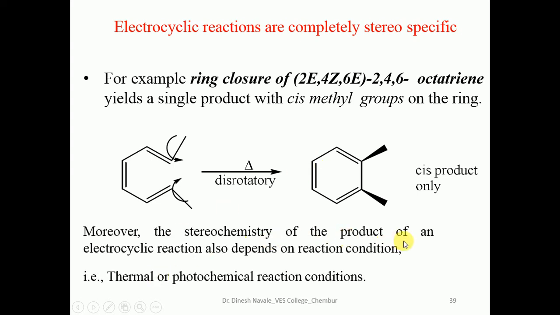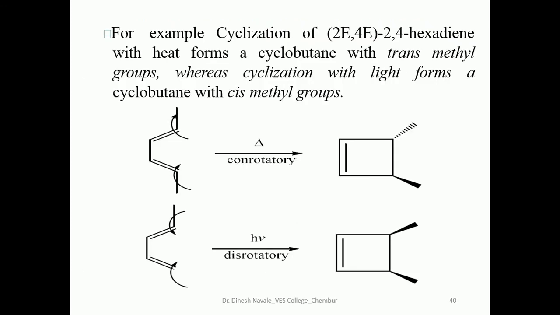The stereochemistry of the product of an electrocyclic reaction can also depend upon the reaction condition, whether the reaction is thermochemical or photochemical. These are some examples of ring closure reactions. They will give the formation of either cis-olefin or trans-olefin, depending upon the stereochemistry of the starting material.